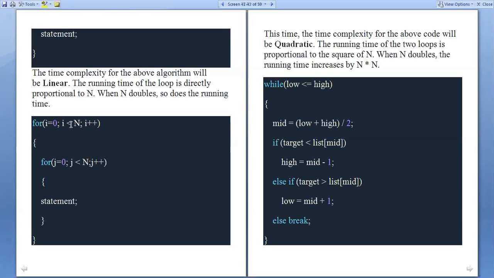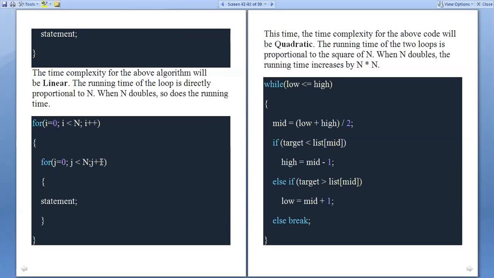For the last case, it is plus 1. So the loop is repeated n number of times and the inner statements are executed, but the last condition check takes one more step. So n plus 1 number of times this for loop will be executed.